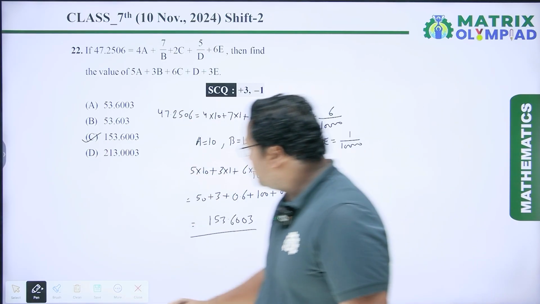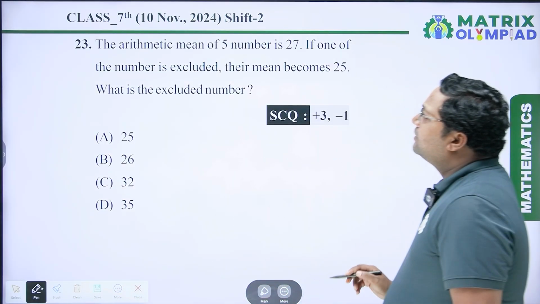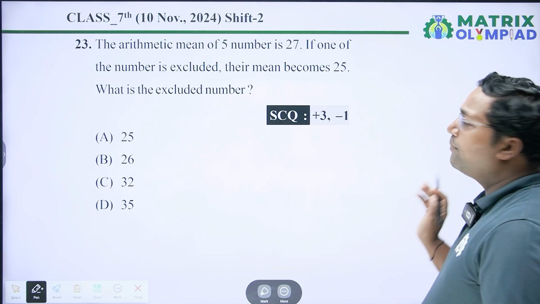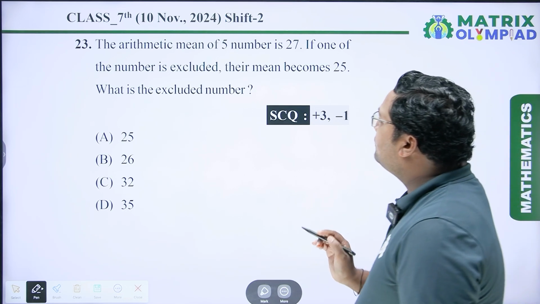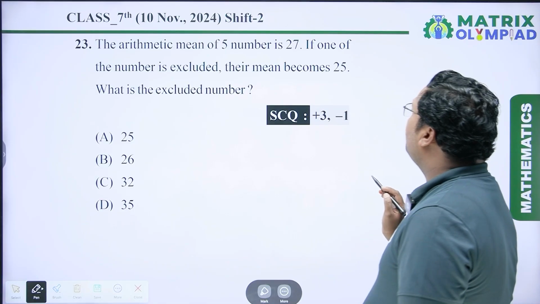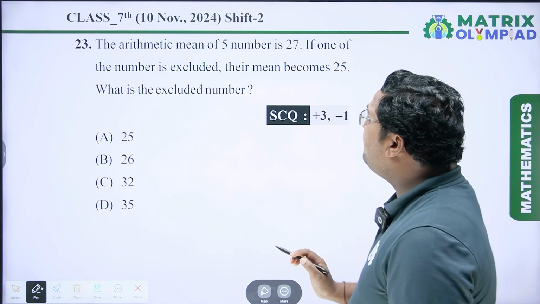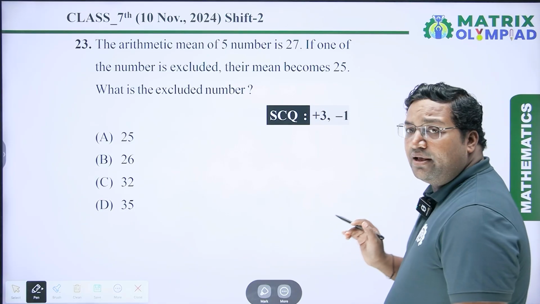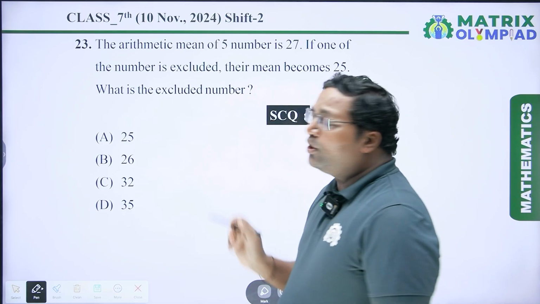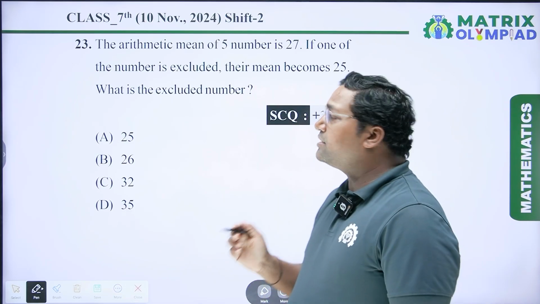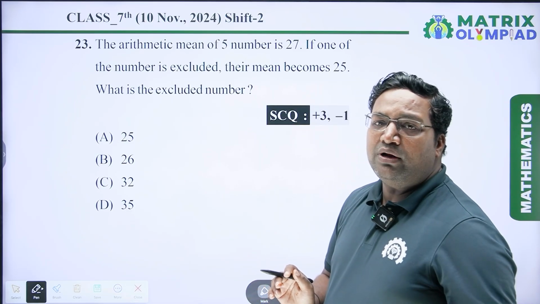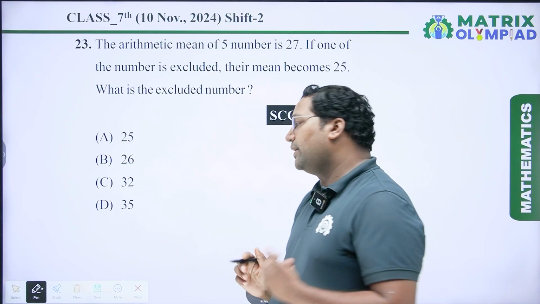Now coming to the next question. Question number 23: the arithmetic mean of 5 numbers is 27. If one of the numbers is excluded, their mean becomes 25. What is the excluded number? So the arithmetic mean of 5 numbers is given. So let us assume the 5 numbers are x1, x2, x3, x4 and x5.